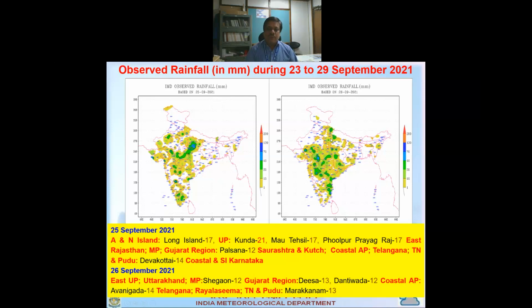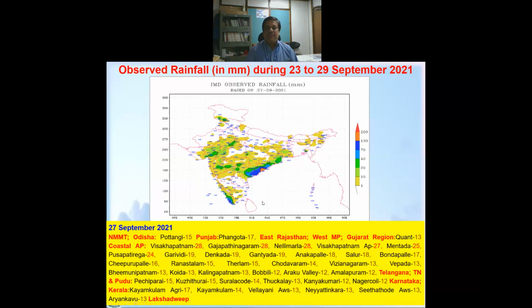Also the same UP, but then Uttarakhand, MP, Gujarat, coastal AP, Telangana, Rayalaseema, Madhya Maharashtra and Vidarbha also got some amount of rain.